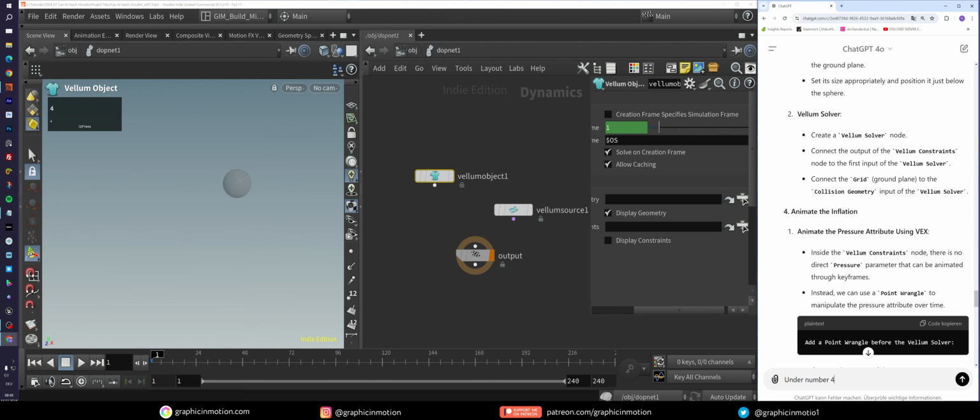Under number 4.2, or let's say it like this, the instructions under number 4.2 do not work at all. Please find a solution without creating an additional network.